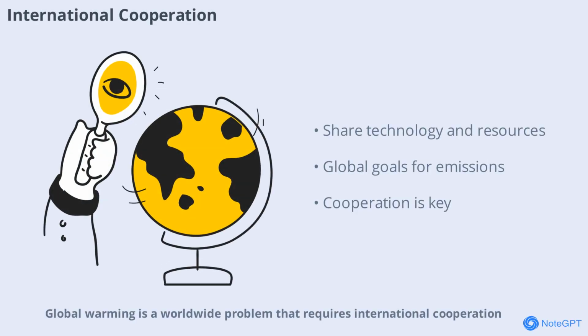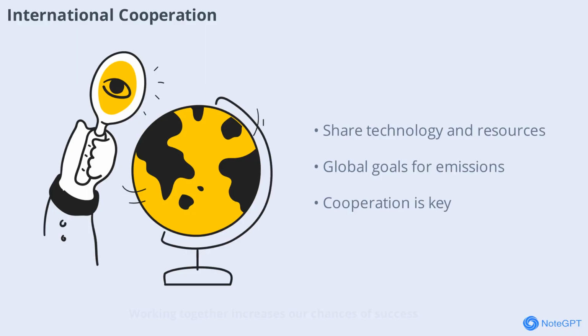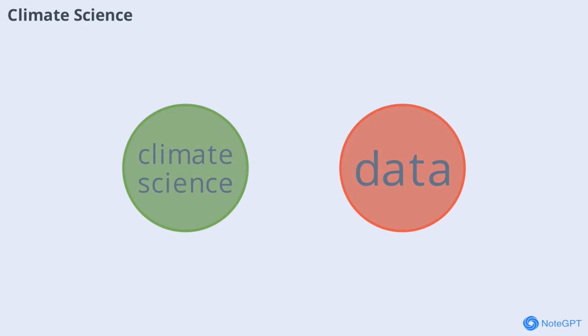Global warming is a worldwide problem that requires international cooperation. Countries must work together to share technology, resources, and knowledge. Agreements like the Paris Agreement set global goals for reducing emissions. Working together increases our chances of success and helps protect the planet for everyone. Climate science helps us understand how and why the planet is warming.